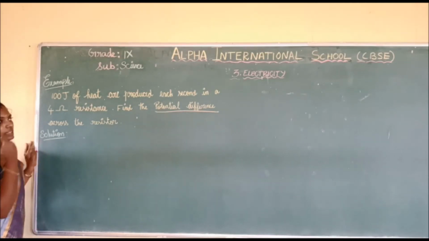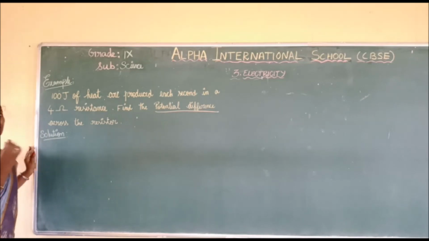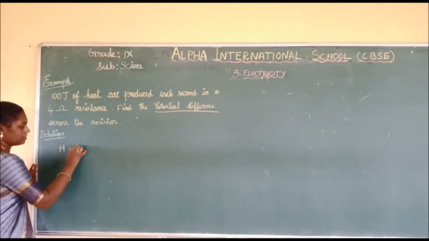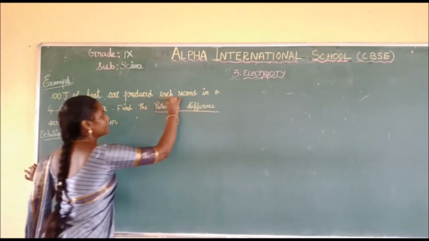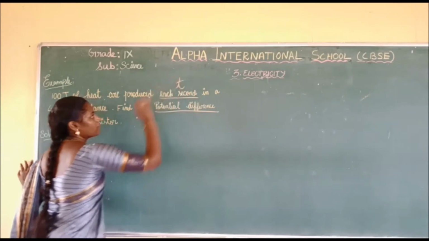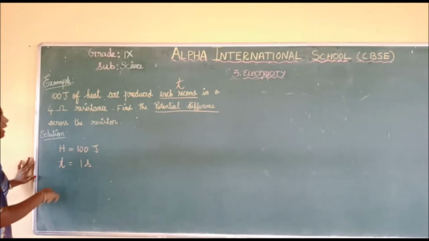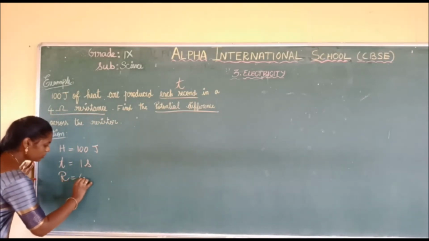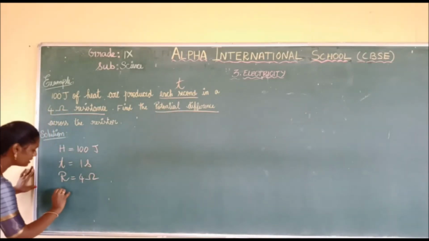Okay, let's solve the problem. Before we solve the problem, we must write the given, which is given in the question. 100 joule of heat, so we know the value of H. H is equal to 100 joule. And each second, so it is time. So time is 1 second. And 4 ohm resistance, that is R is equal to 4 ohm. And you have to find the potential difference V.